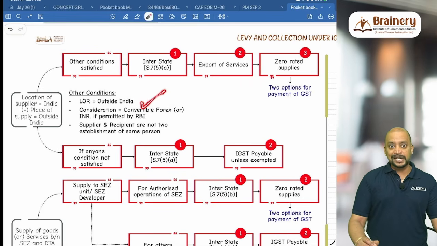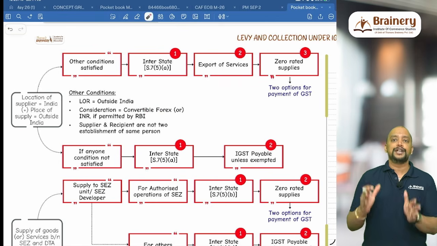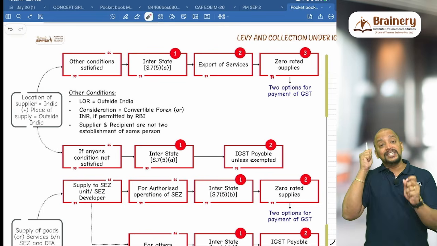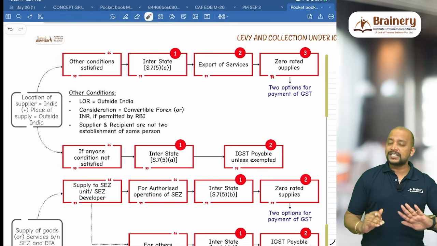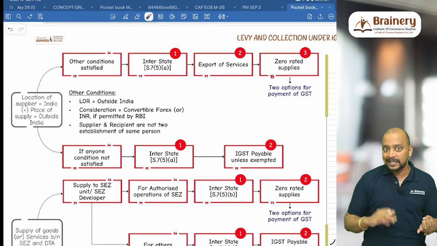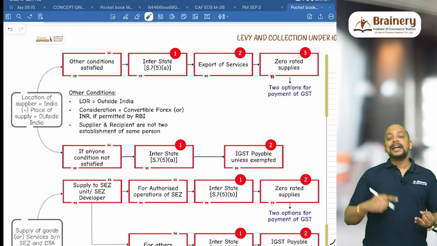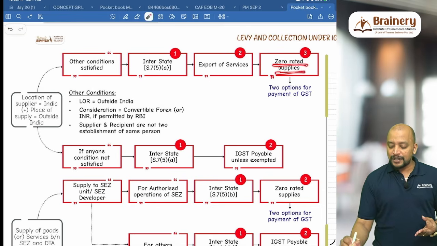Recipient is outside India, consideration is in convertible foreign exchange or wherever permitted by RBI, it can be in Indian rupees, then supplier and recipient are not two establishments of the same person. If these three additional conditions are also satisfied, then what will happen? First, it will be a deemed interstate supply under 75A, because supplier in India, place of supply outside India, and as the conditions are satisfied, it will become export of services, second. And number 3, as export of service will become zero rated, so therefore it will become zero rated.